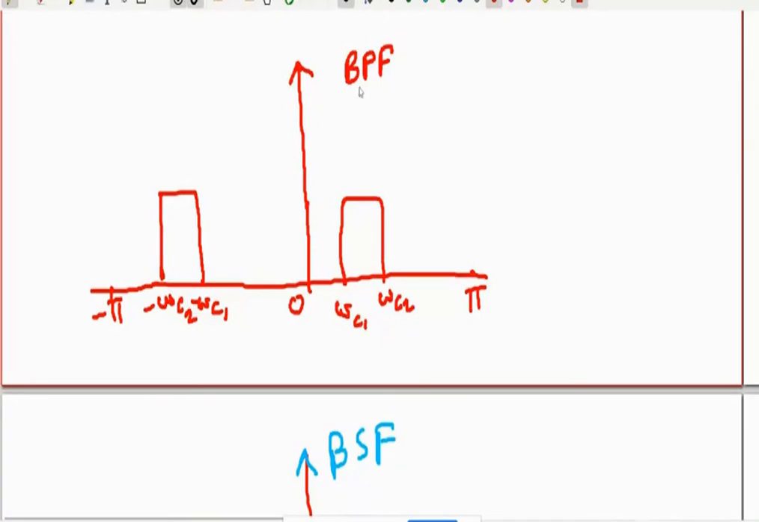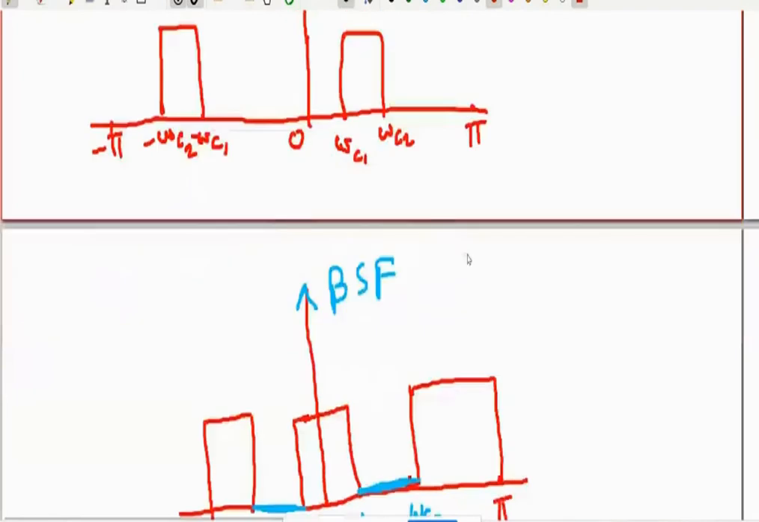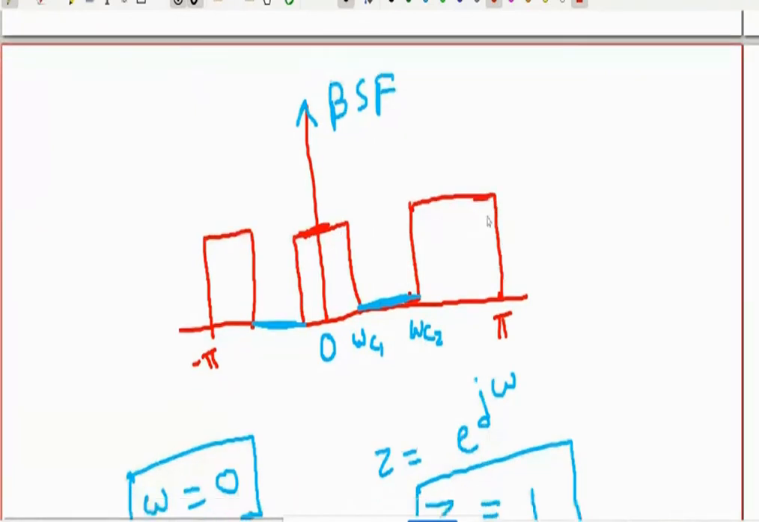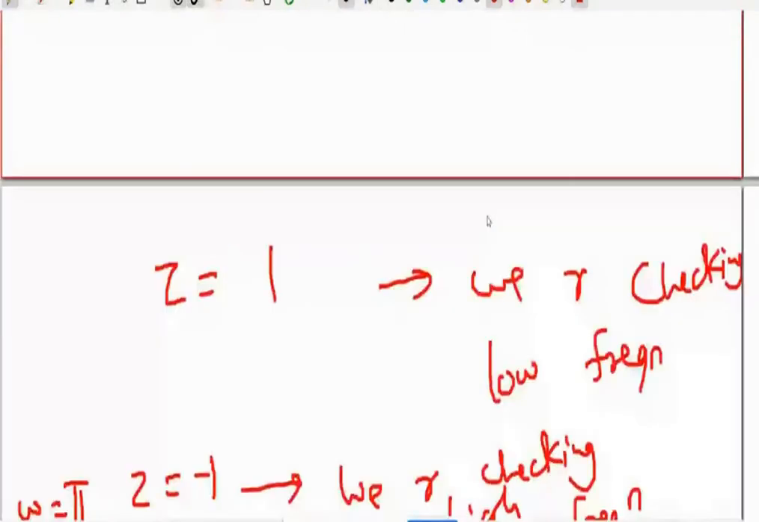This is what happens in a band stop filter, that we are getting gain at low frequency, and we are getting gain at high frequency. In case of band stop filter, we get the gain value at low frequency as well as at high frequency. So here is the conclusion.